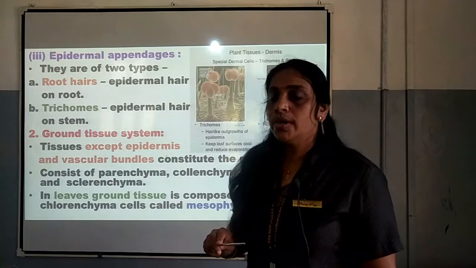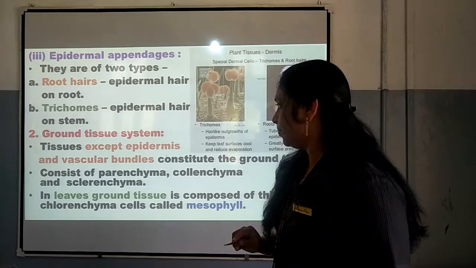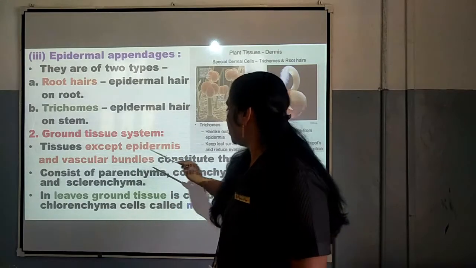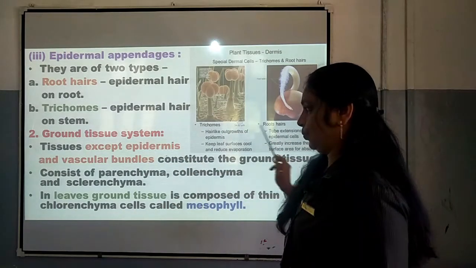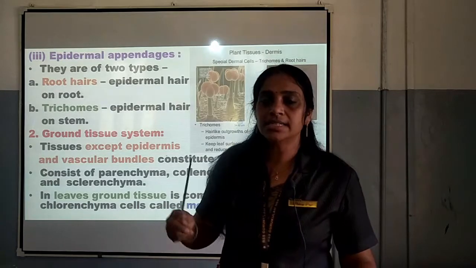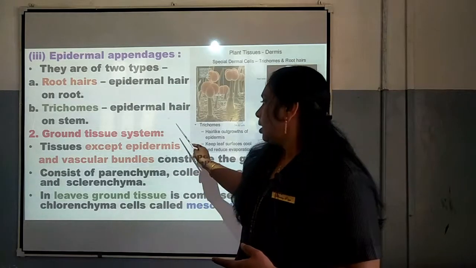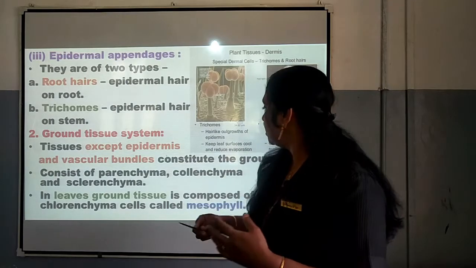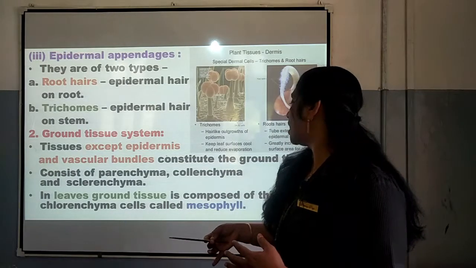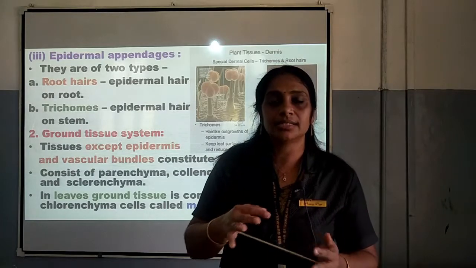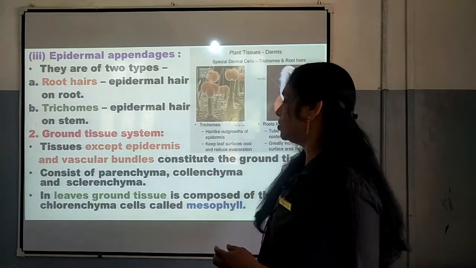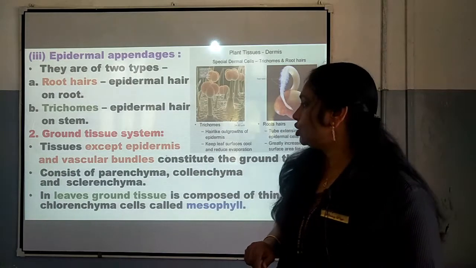Now, number 2 is the ground tissue system. Tissues except epidermis and vascular bundles constitute the ground tissue. That is, in the stem or root, epidermis is there as well as vascular bundles. Other than these, there are certain other tissues present in the stem as well as root of the plant, and those tissues are called ground tissues.